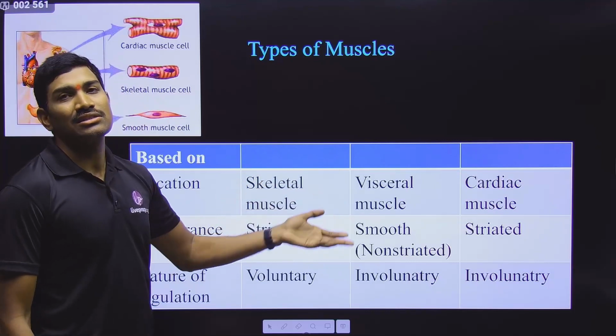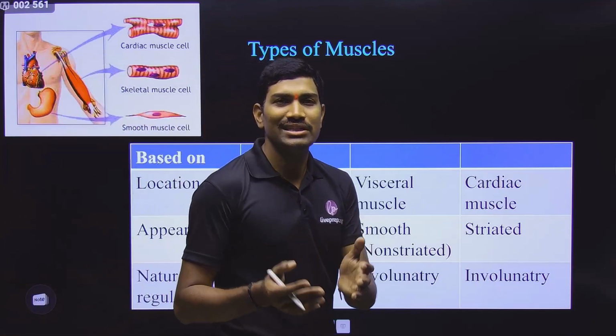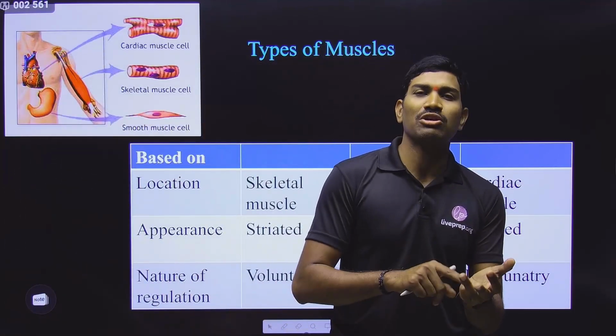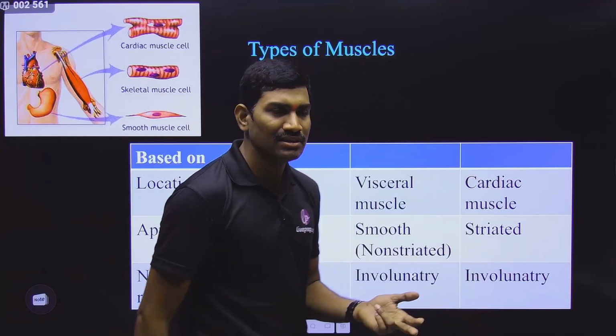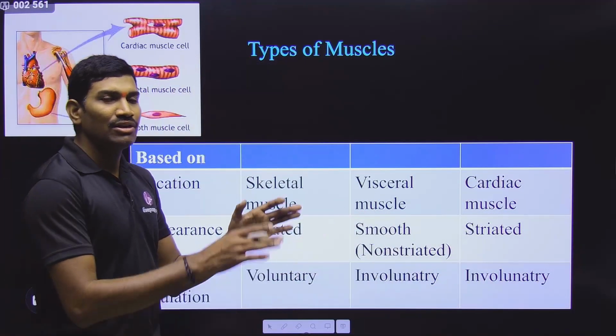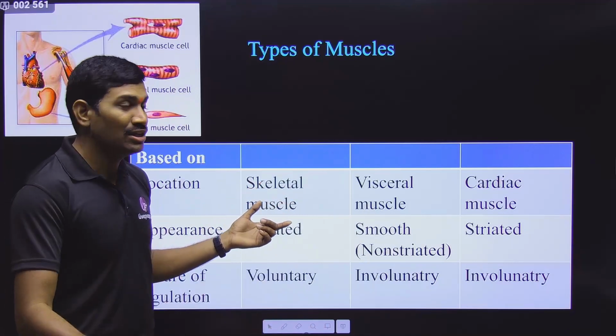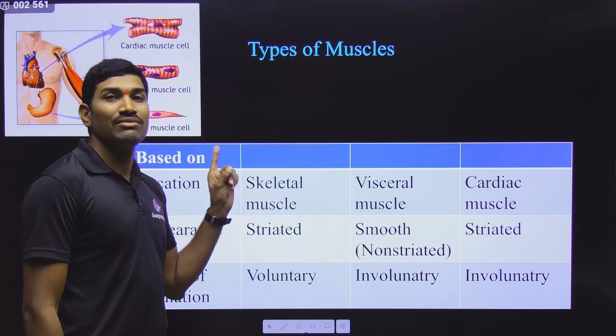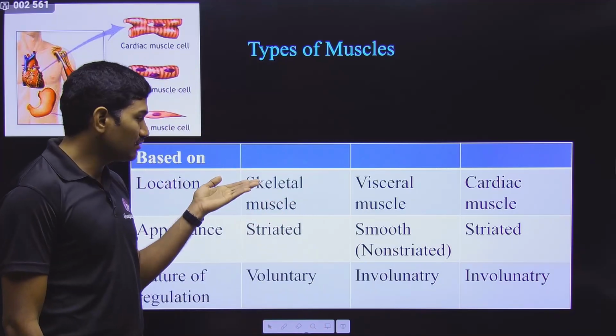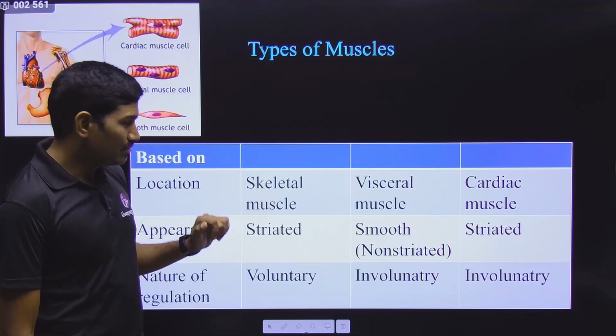Skeleton means skeletal. Under the skeletal system, what have they mentioned in NCERT? Under the skeletal system, we are talking about the bones and cartilages, right? Because they are very important for the basic support of the organism. That's why it is called skeleton. So these muscles are associated with the skeleton of the body, and that's why these muscles are called skeletal muscles.